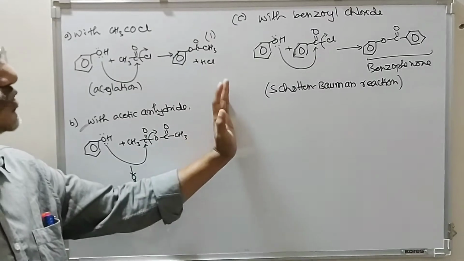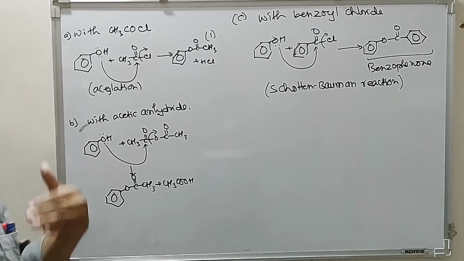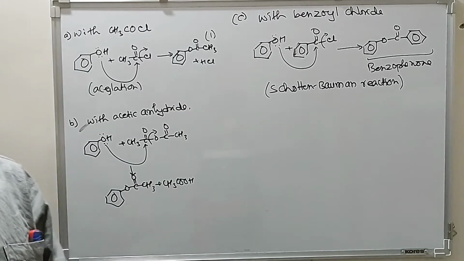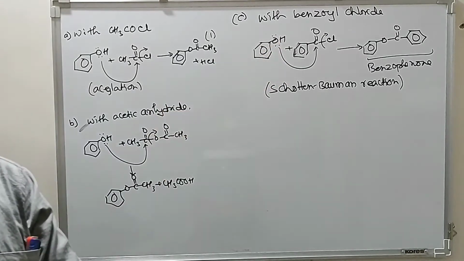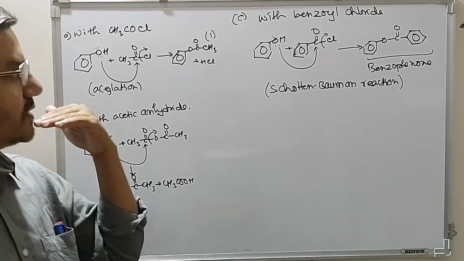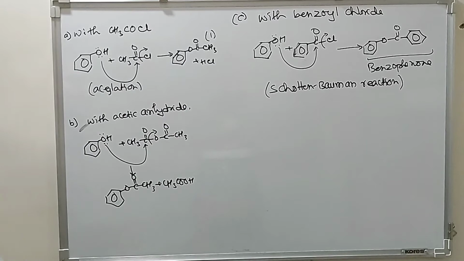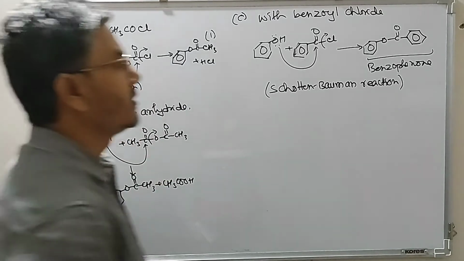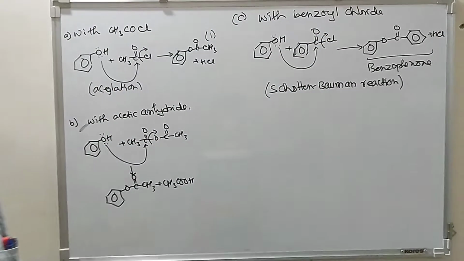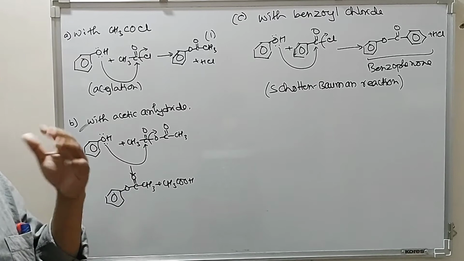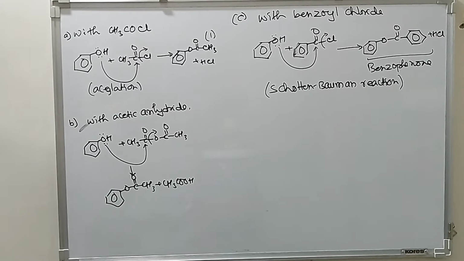So these are some of the reactions in which we use the acidic property of phenol. The acidic hydrogen is used to react with the compound. In all these, hydrogen is removed, so this gives you HCl. Apart from this, we have a number of other reactions also.